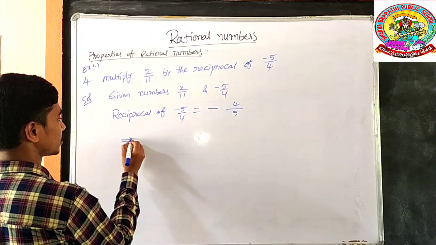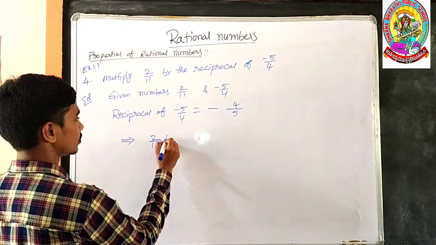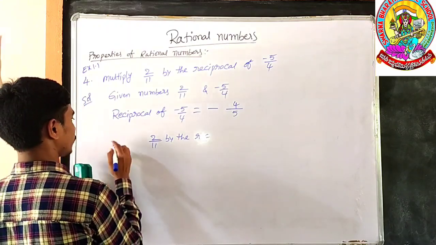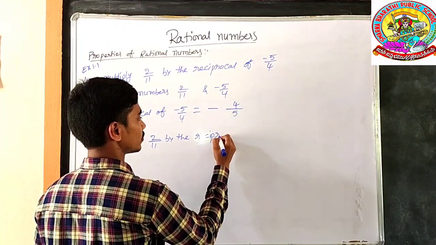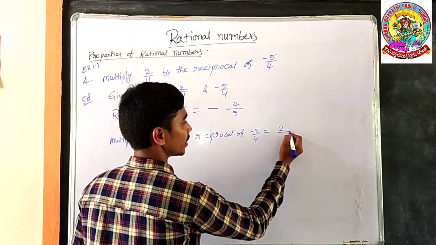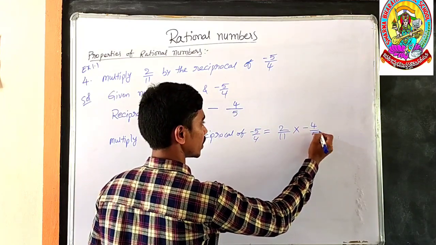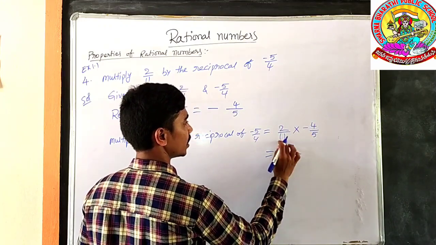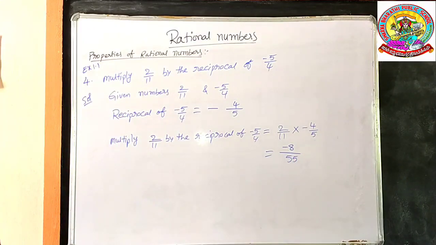So now our sum is multiplication of 2 by 11 by the reciprocal of minus 5 by 4, which is equal to 2 by 11 into minus 4 by 5. 2 fours are 8, plus into minus is minus, 11 fives are 55. Minus 8 by 55 is the answer.